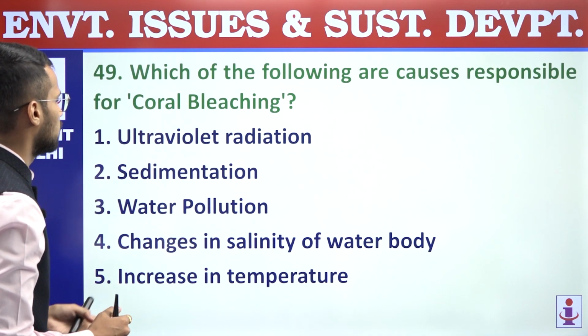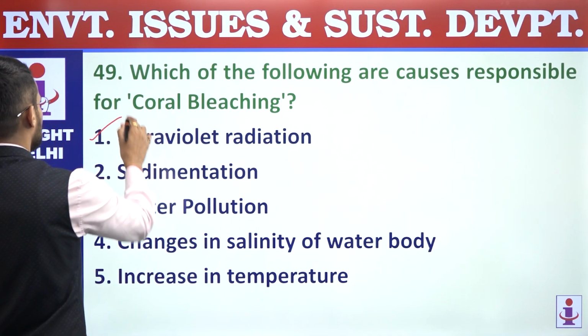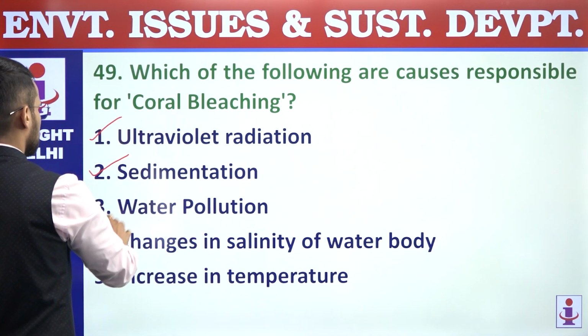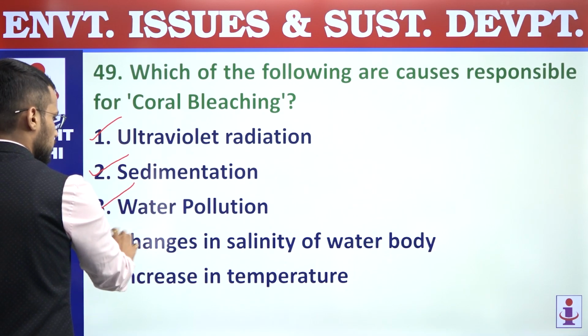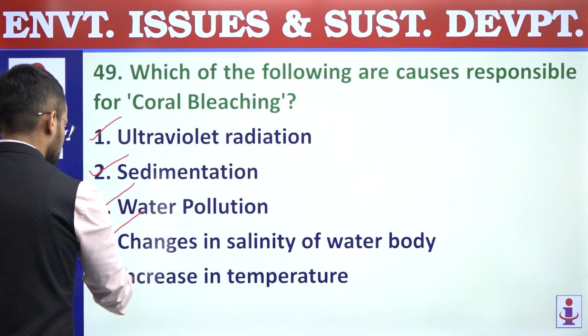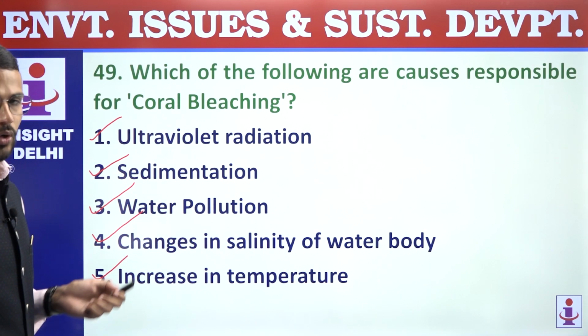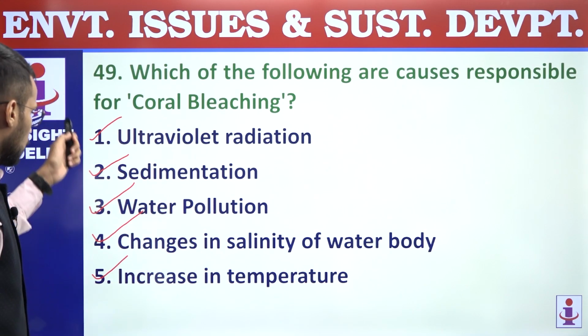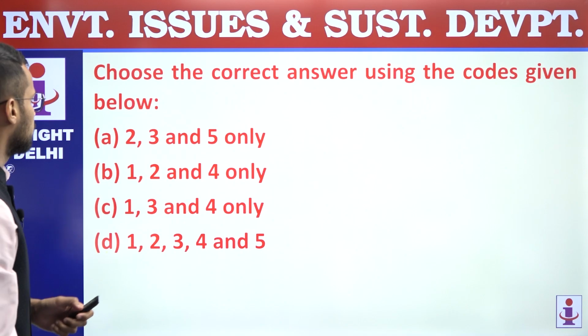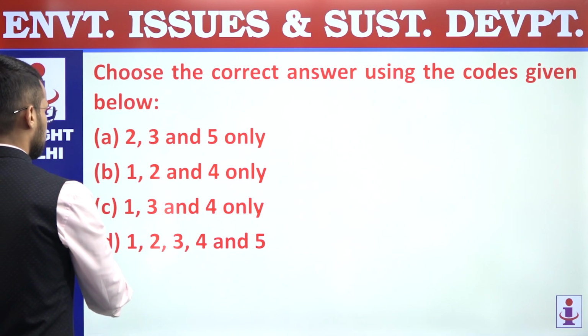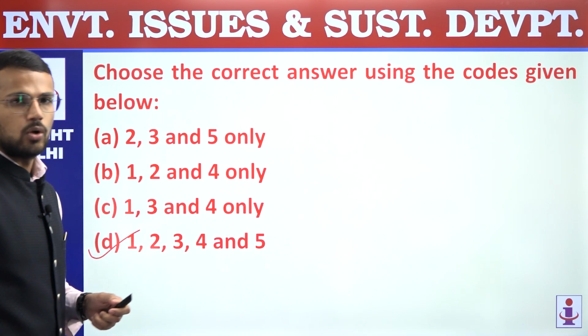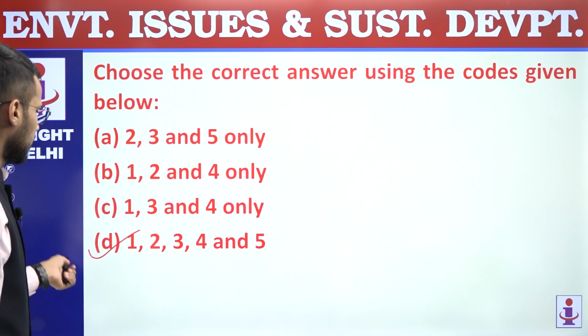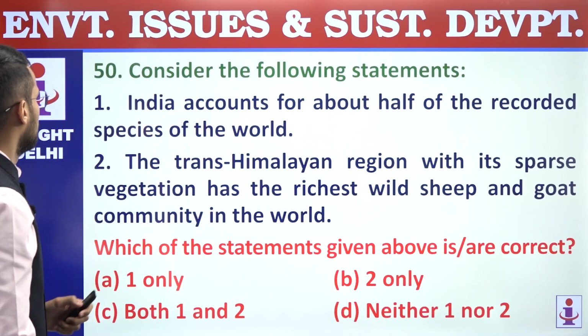Reasons are: first, ultraviolet radiation, yes, it does lead to coral bleaching; sedimentation, water pollution, changes in salinity of water body, and increase in temperature are also the causes of coral bleaching. So all these are the causes of coral bleaching, and that's why answer is 1, 2, 3, 4 and 5 mentioned in option D. 49, answer is D.